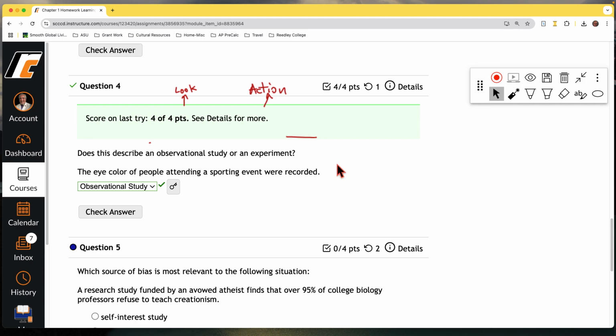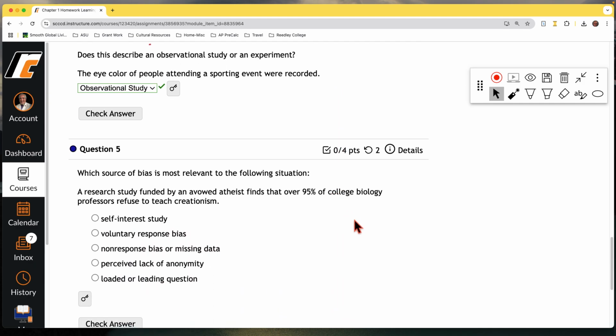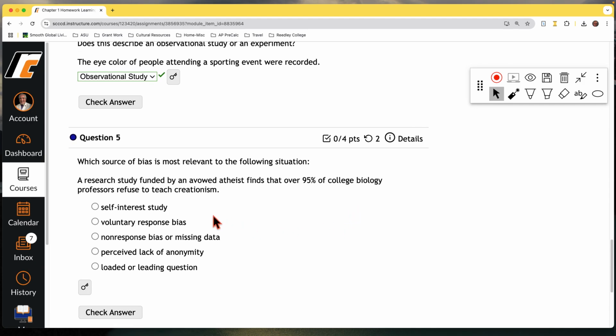Look, see, and record. Question 5, which source of bias is most relevant to the following situation? So you want to kind of review all the different types, but let's go through this and see if we can pick out what kind of bias here. A research study funded by an avowed atheist. Where's the money coming from? Tell you what, right now, it's probably a funding type thing. Finds that over 95% of college biology professors refuse to teach creationism.